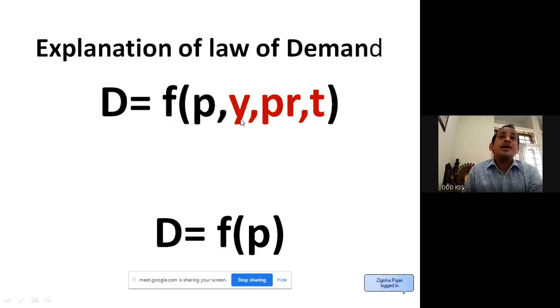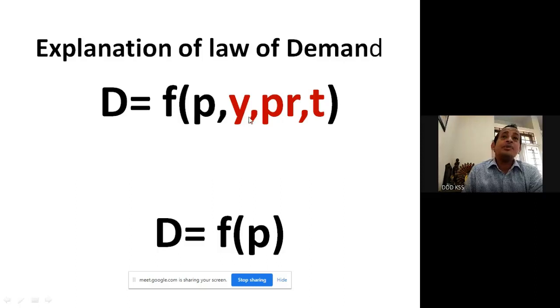Now here you see Y, PR are in a different color. Why? Because in the law of demand assumption we have considered these as constant. Income will be constant, price of the related goods will be constant, and taste, habit, and fashion of the consumer will remain the same.